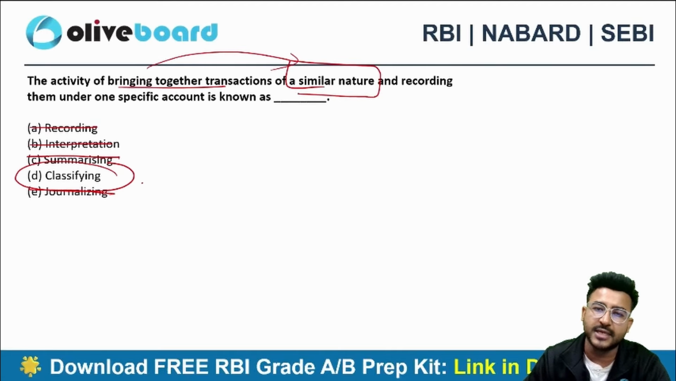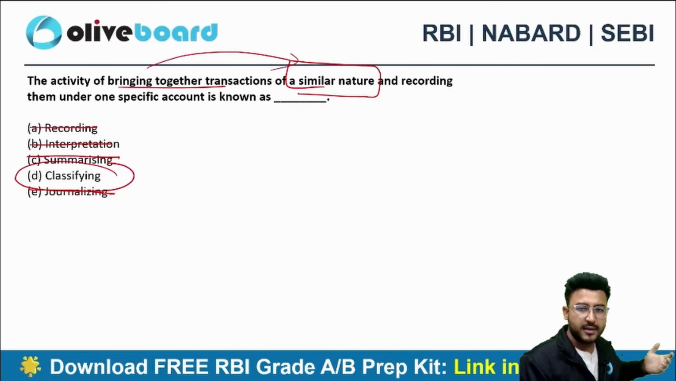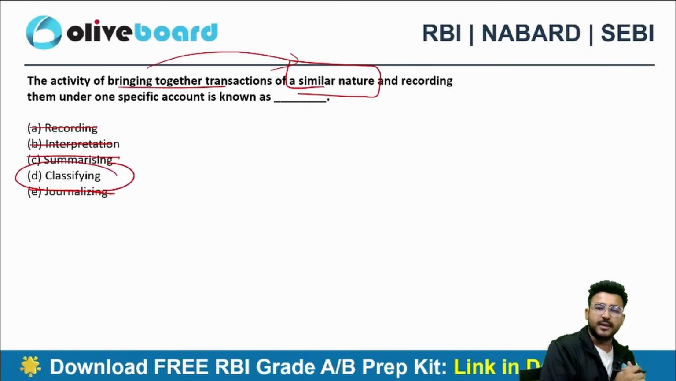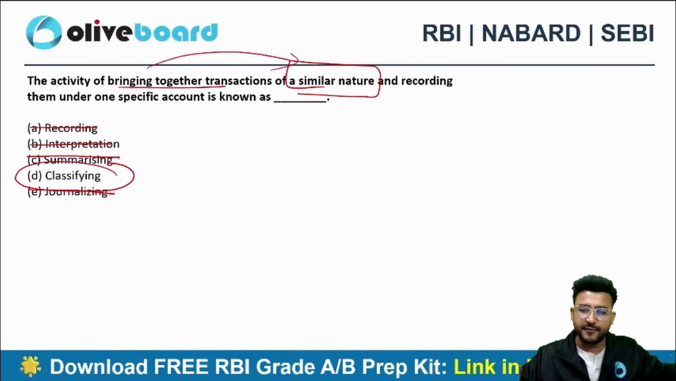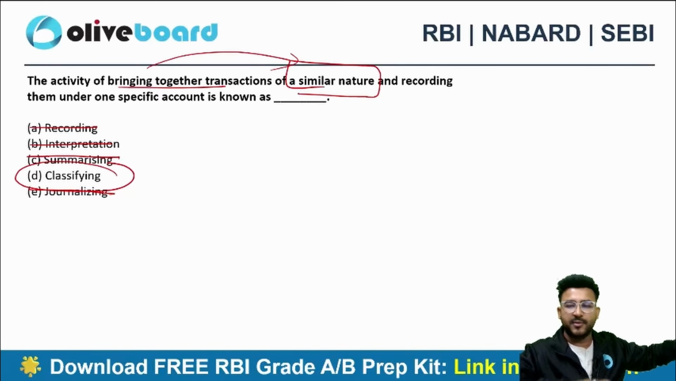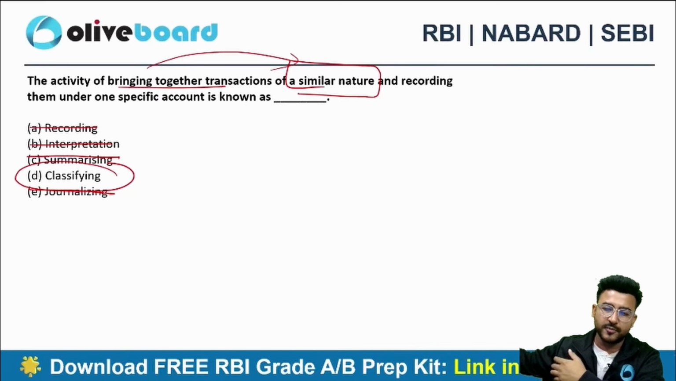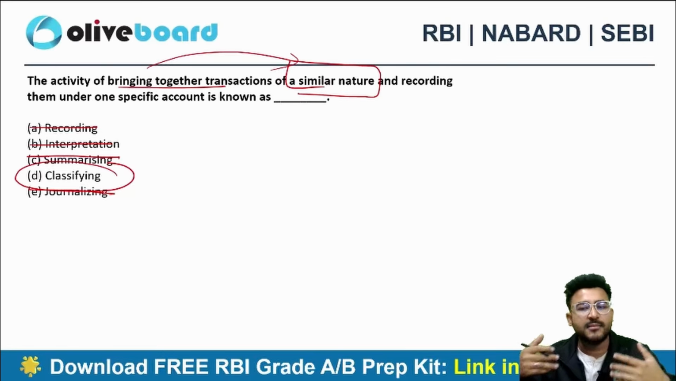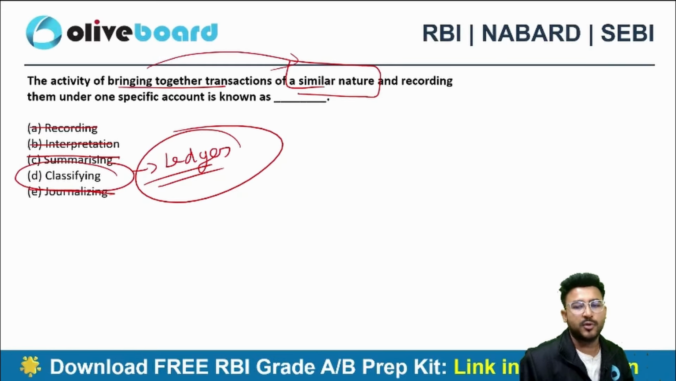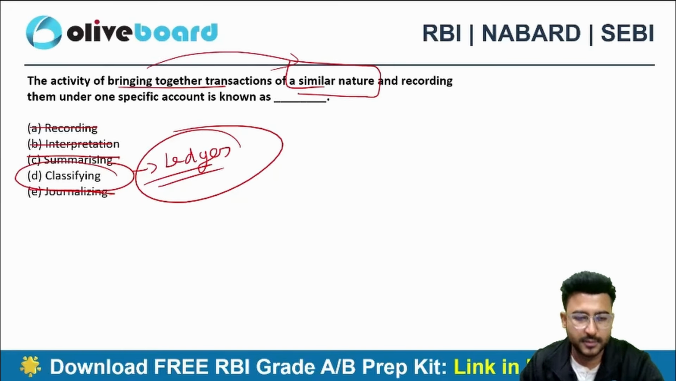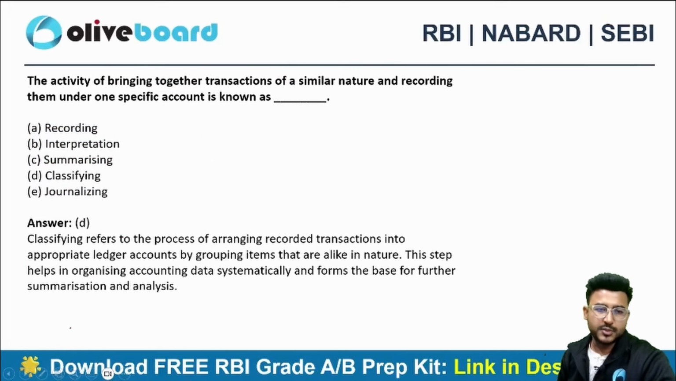Classifying the transaction. Now classification means bringing similar nature things together. Say for example, in this batch there are people giving SEBI, RBI and also PFRDA. So what can I do? I can classify. PFRDA people come here, SEBI people come here, RBI people go there. So this is nothing but classification, which is more related to ledger. So option D here is the correct choice.